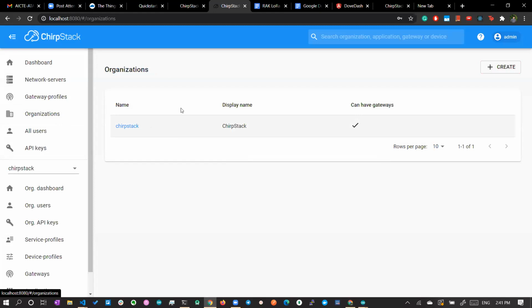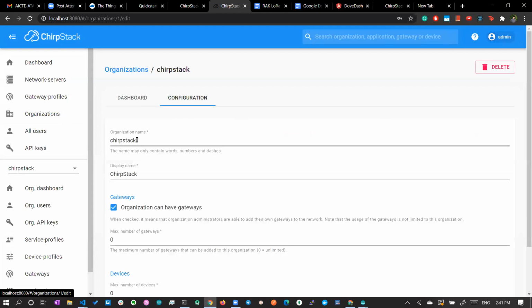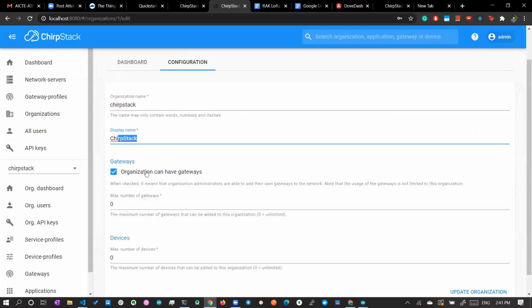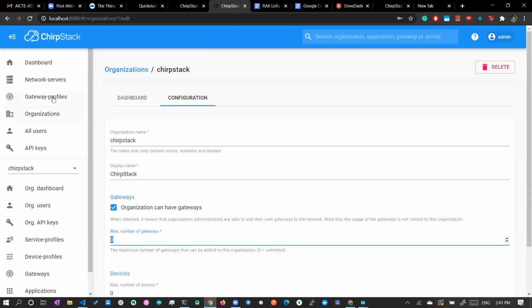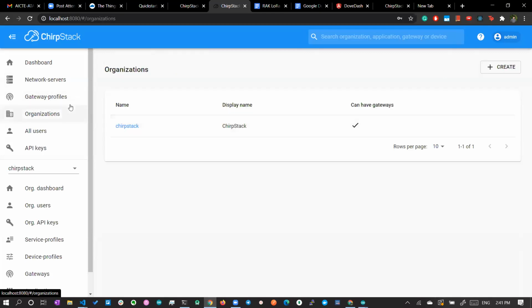Within a gateway, you can have multiple applications. Within multiple applications, you can have multiple nodes. That way you will be creating all the stuff. You basically give the organization name and a display name. You can configure whether this organization can have gateways or not, the maximum number of gateways, everything.